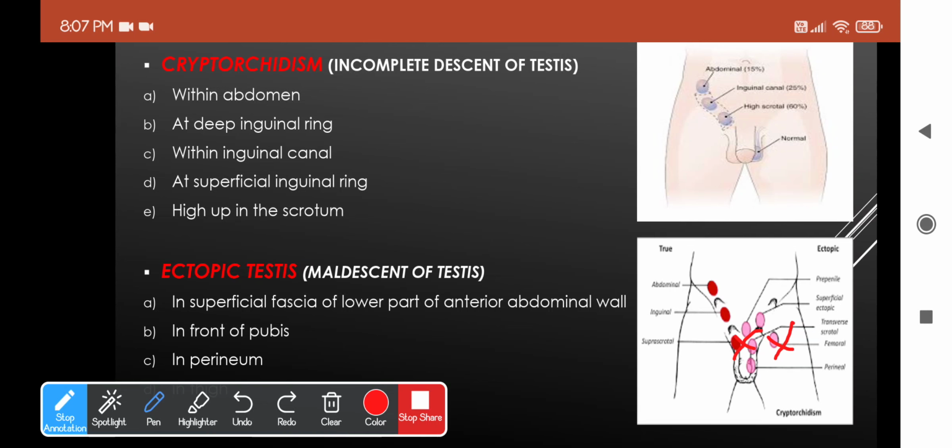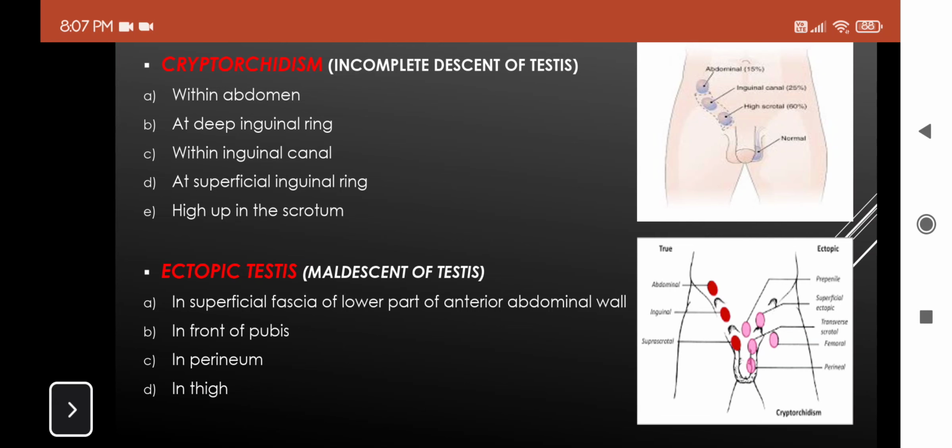Hope the topic was clear for you guys. So try going through the development and descent, which are high yield topics, as I said. They're very important. You can get MCQs, clinical charts from this topic, or short notes, anything on any basis, and mainly they focus on the development and descent only.